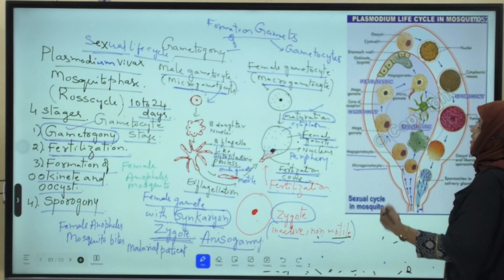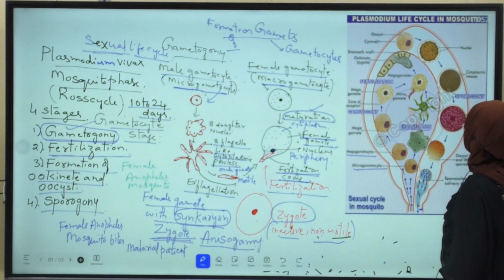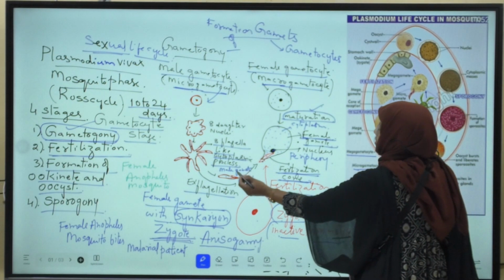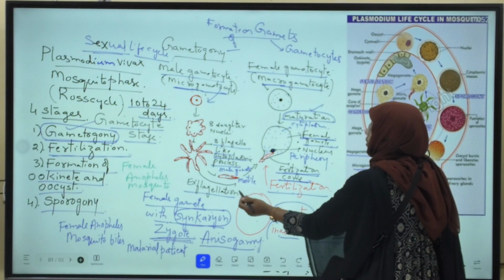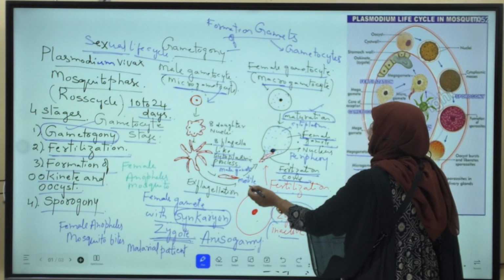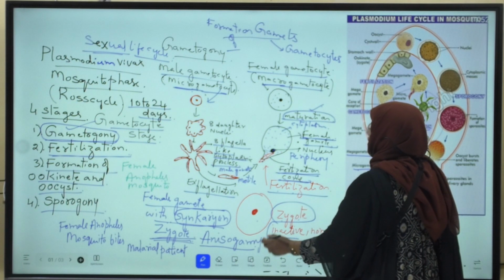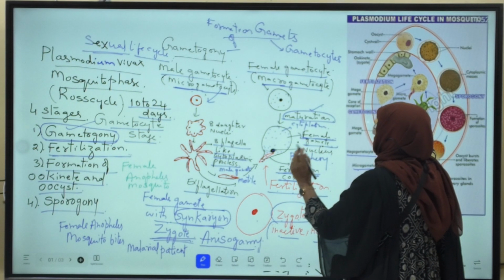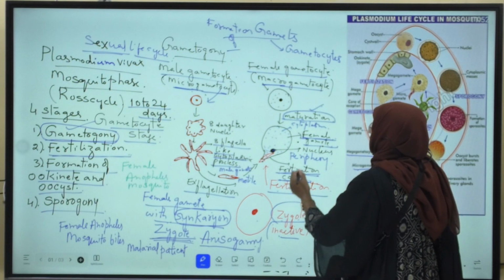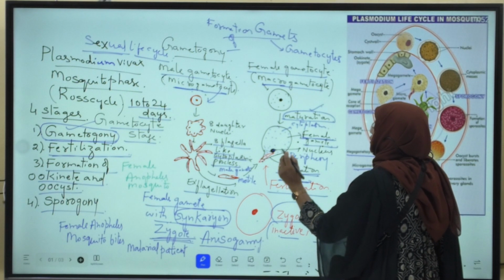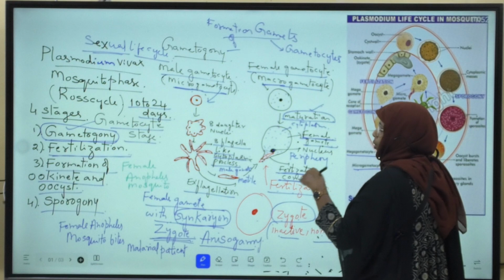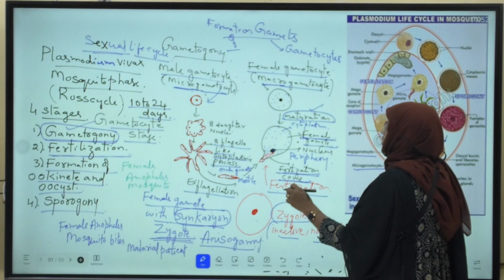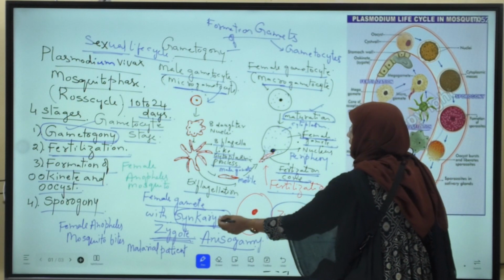Okay? The next step is fertilization. During fertilization, what happens? The male gamete is motile, no? It performs lashing movements and reaches the fertilization cone of the female gamete. When it enters the female gamete, the nucleus and cytoplasm of both gametes fuse and form the synkaryon.